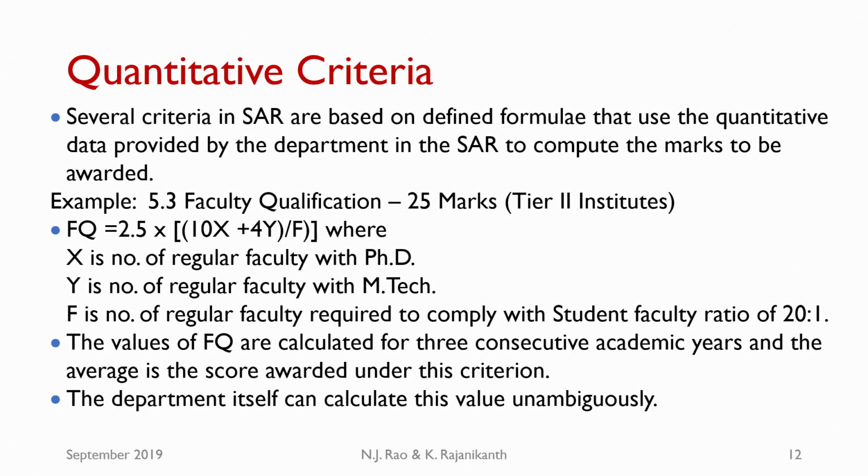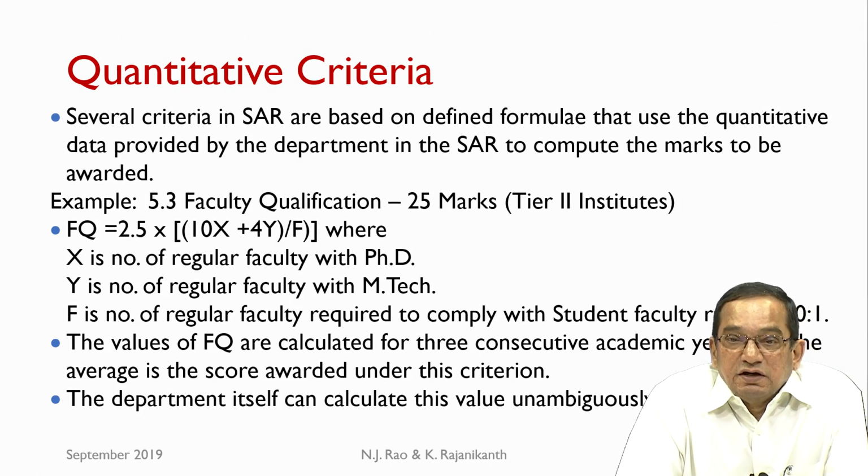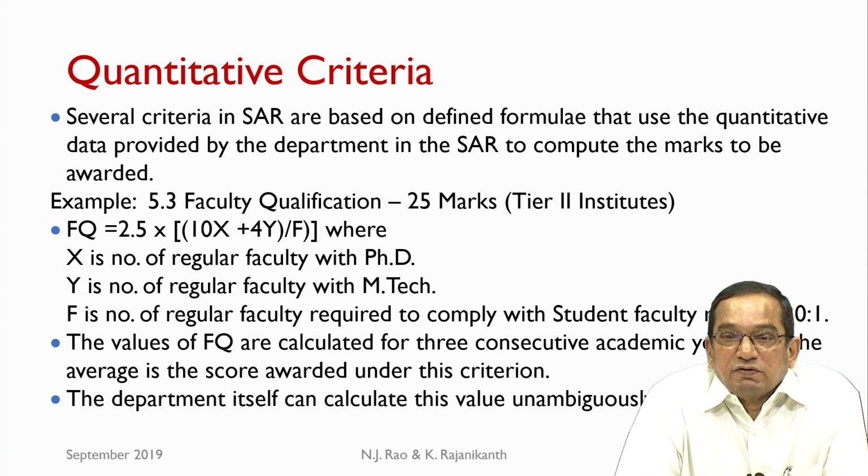Now, another way of looking at the criteria of SAR would be to see that some of them are quantitative in nature while some of them are more qualitative. Several criteria in SAR are based on defined formulae that use the quantitative data provided by the department in the SAR to compute the marks to be awarded.